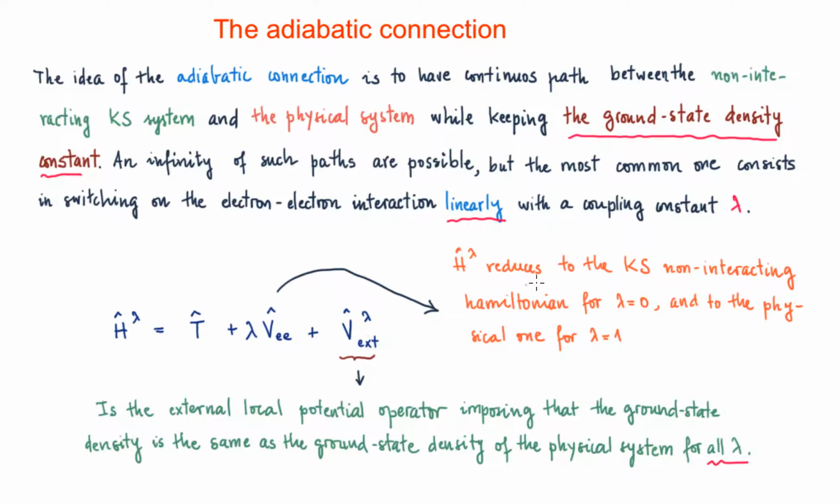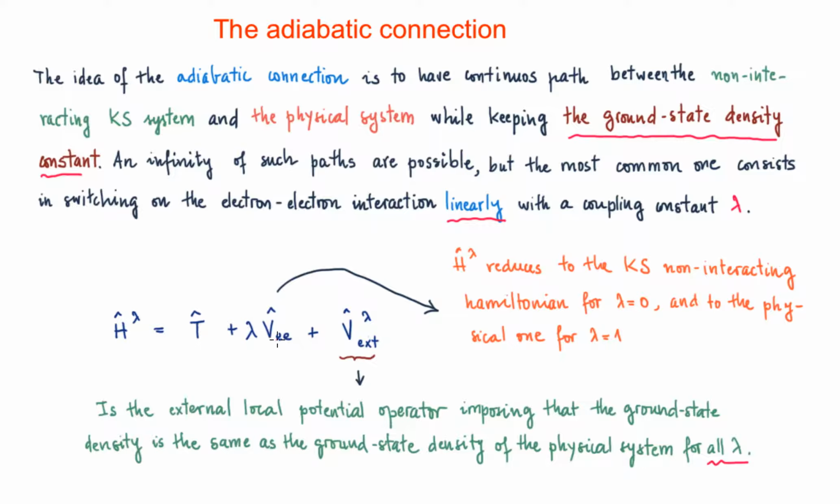This Hamiltonian reduces to the Kohn-Sham non-interacting Hamiltonian for lambda equals 0. Because for lambda equals 0 we don't have this term, we don't have electron-electron interaction, that would be 0. But this would impose that the density for lambda equals 0 will be the same as the physical density.